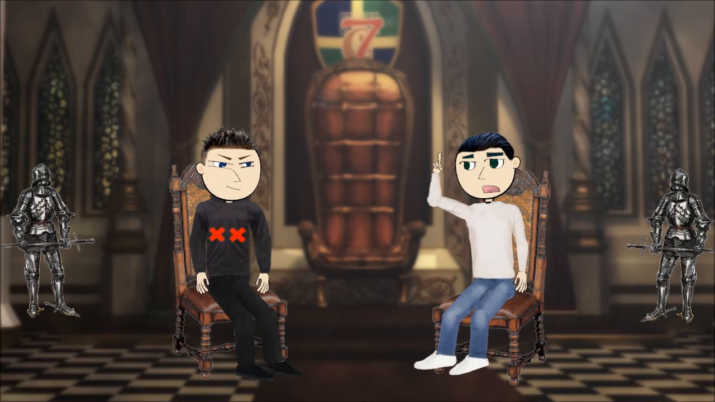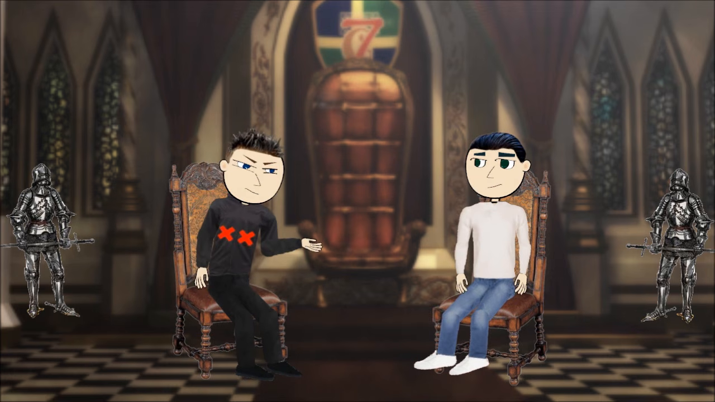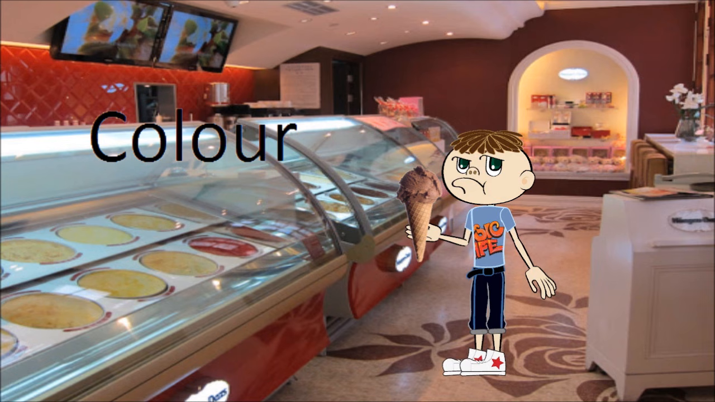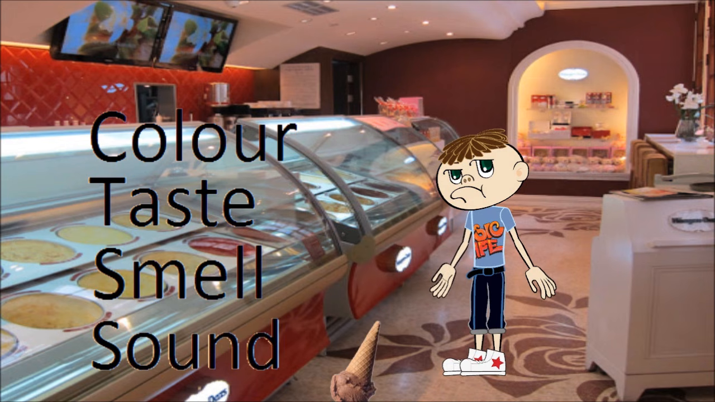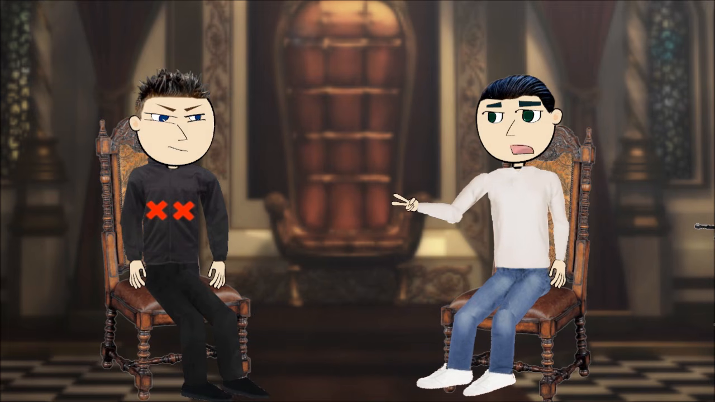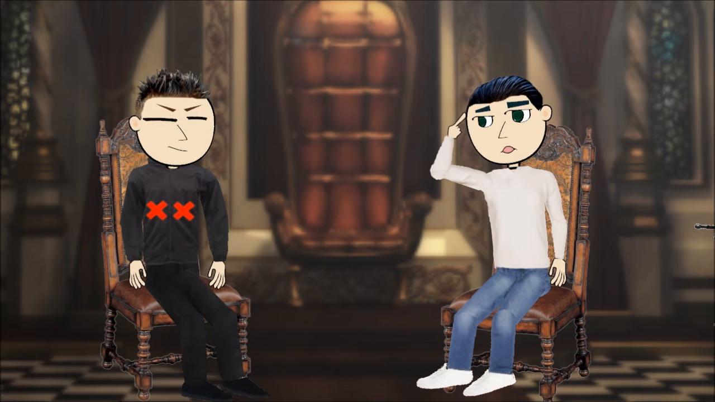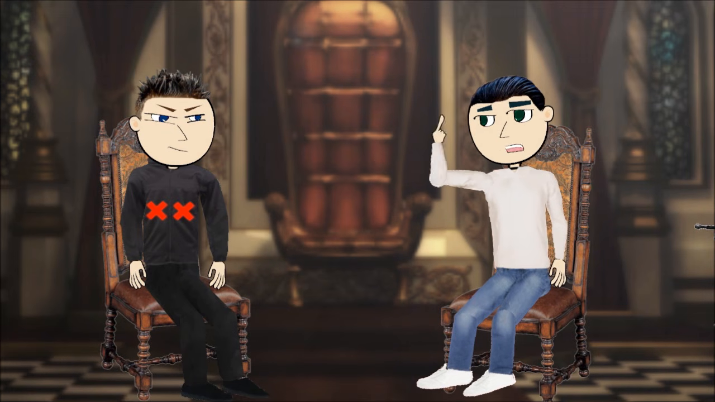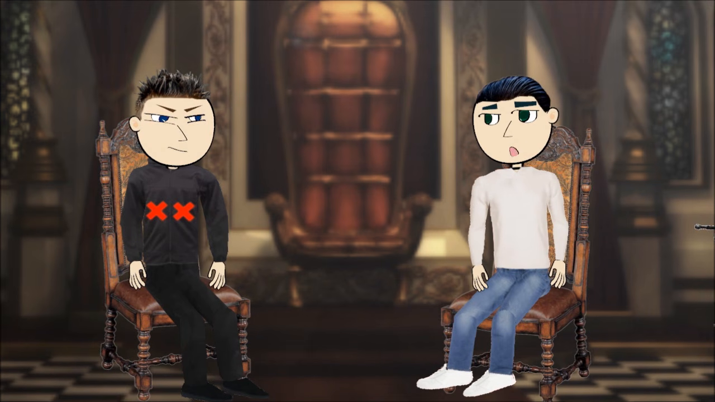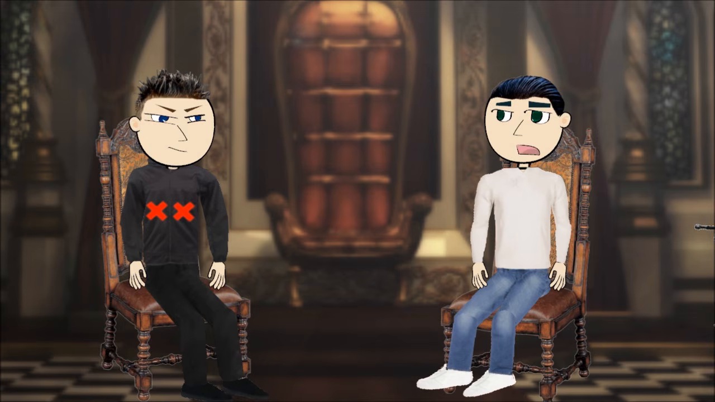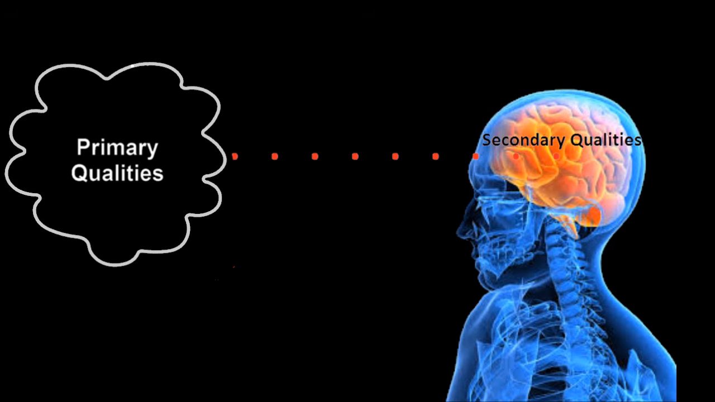However, the ice cream also has secondary qualities. What are the secondary qualities? These are things like the colour of the ice cream, the taste and the smell of the ice cream, even the sound of the ice cream. These are all secondary qualities, and these are mind dependent. These are ideas in our minds that we perceive. They do not exist in the external object, but Locke explains it as the primary qualities have powers which create in our minds the secondary qualities we perceive.